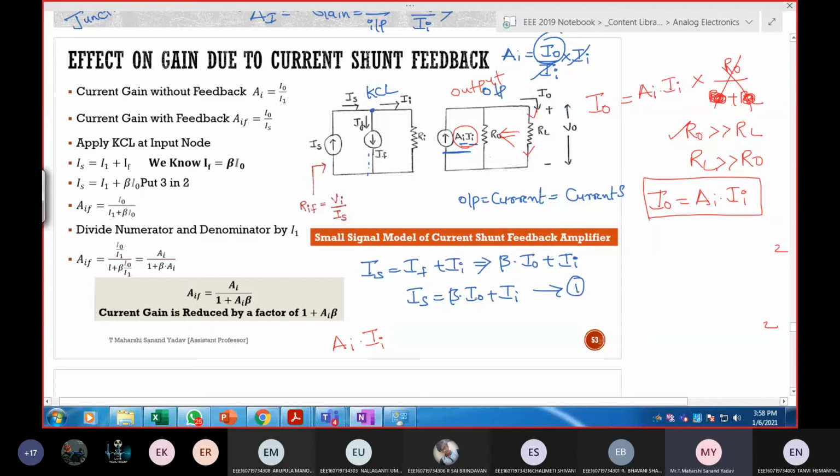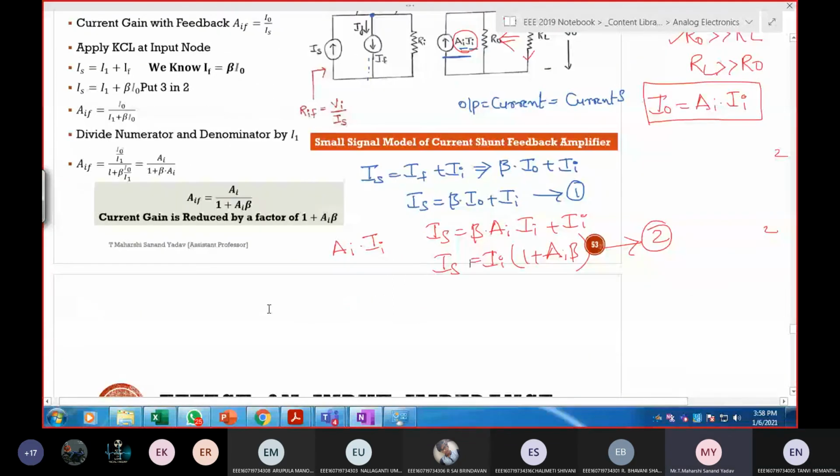Now what do I need to do? IS is equal to, substitution, beta into I0 can be written as AI times II, plus II. Next, if I take II as common, this becomes 1 plus AI times beta. This is another expression I got. But what is the end answer that I need? It is nothing but output current. So I out by II I want.